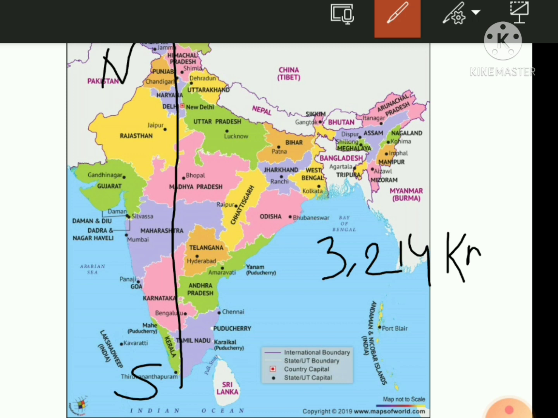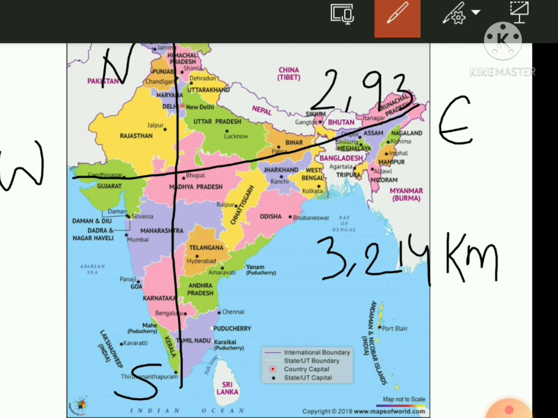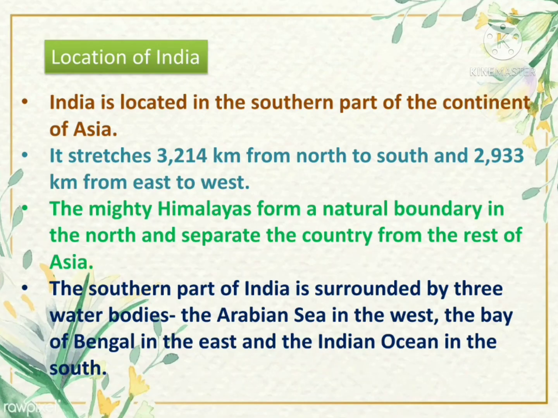3,214 kilometers. And if you want to travel from east to west, how many kilometers you have to travel? 2,933 kilometers. So the north-south extent is 3,214 kilometers and from east to west it is 2,933 kilometers.